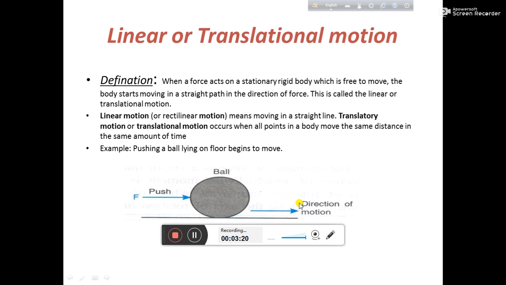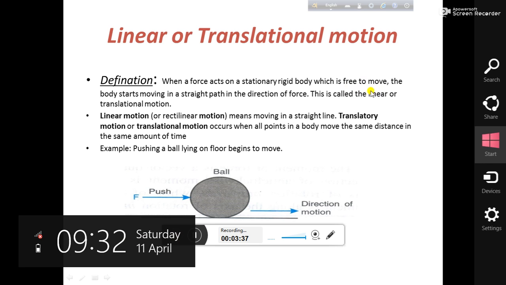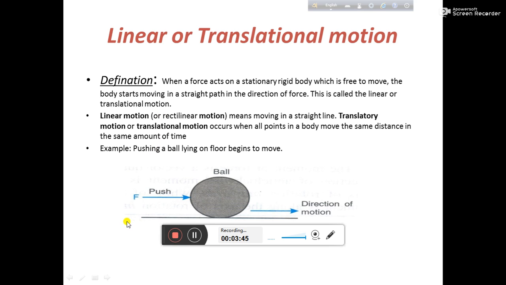So there is the definition of this. When a force acts on a stationary rigid body which is free to move, and definitely this one is very important, the body is free to move, otherwise the motion will not occur, the body starts moving in a straight path in the direction of force. This is called the linear or translational motion. Example is provided there, and the diagram is also there. It is very easy to understand.